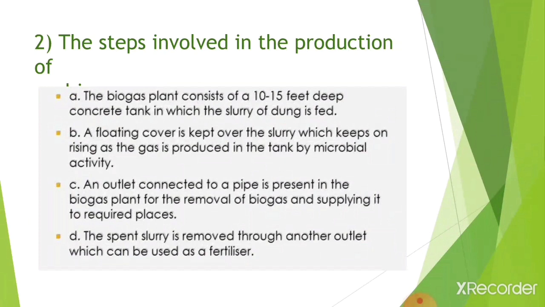Second, the steps involved in the production of biogas. The biogas plant consists of a 10 to 15 feet deep concrete tank in which the slurry of dung is fed. A floating cover is capped over the slurry which keeps on rising as the gas is produced in the tank by microbial activity. An outlet connected to a pipe is present in the biogas plant for the removal of biogas and supplying it to the required place. The spent slurry is removed through another outlet and can be used as fertilizer.